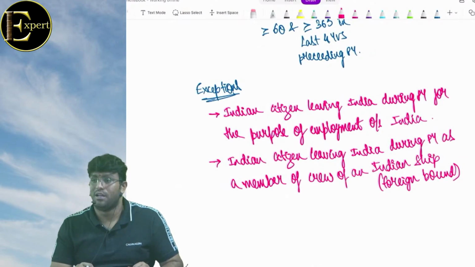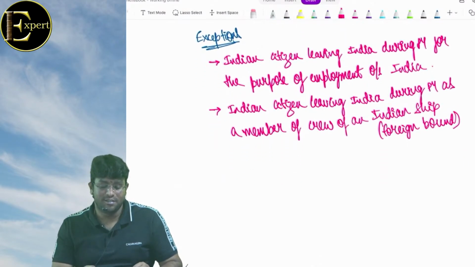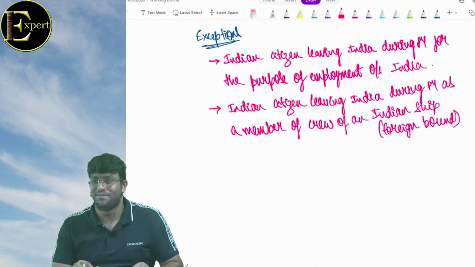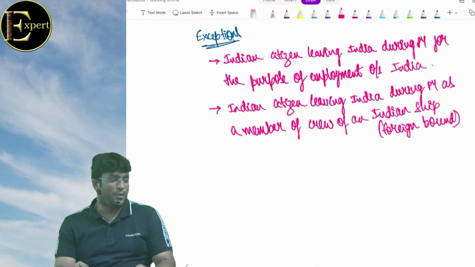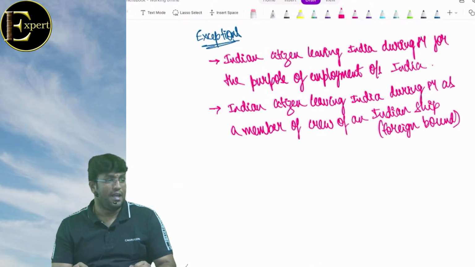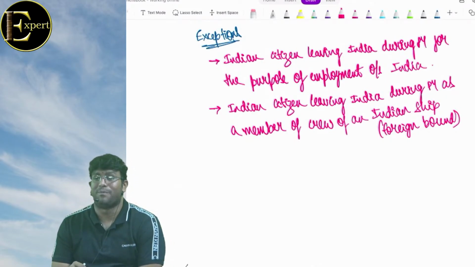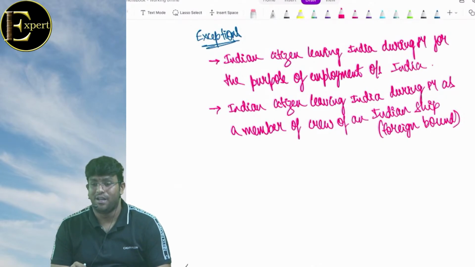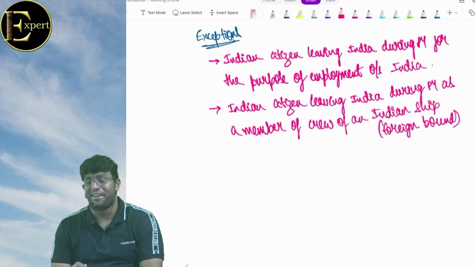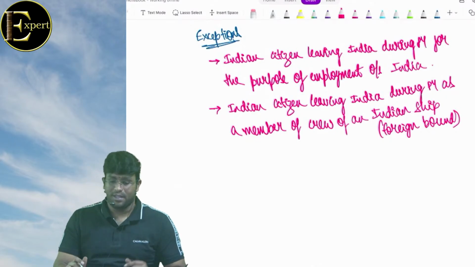Good. What is the first point? Indian citizen leaving India during the previous year for the purpose of employment outside India. Next, Indian citizen leaving India during the previous year as a member of crew of an Indian ship. Here there is a point.